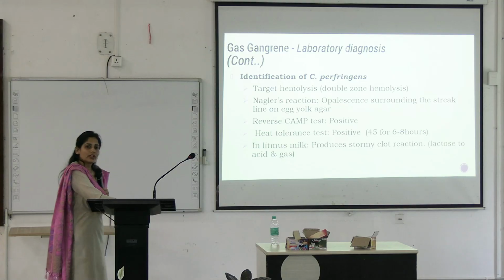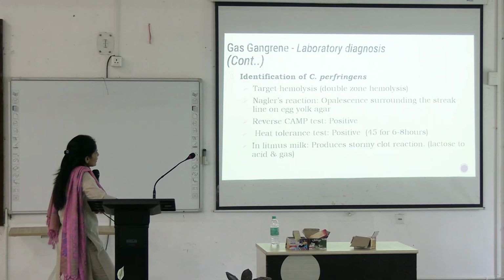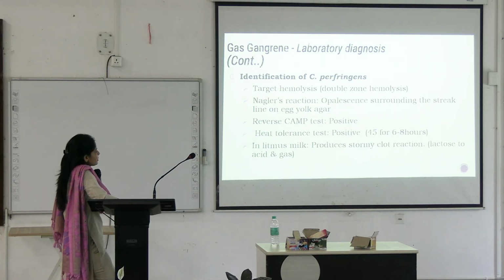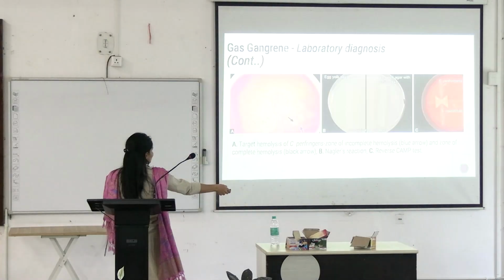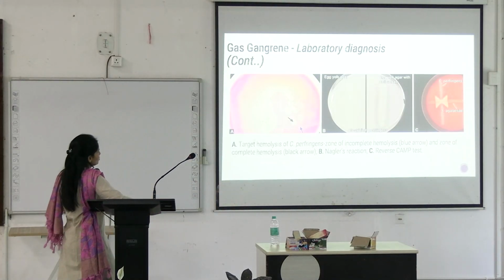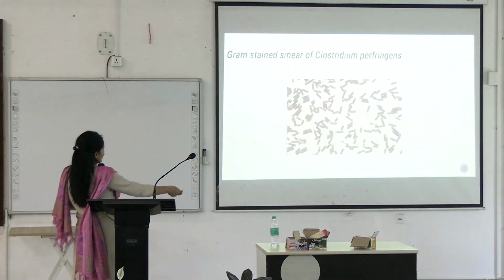How is the identification of C. perfringens made? It will show you target hemolysis, double zone hemolysis. Can you see here? It's because of the two toxins. Here you can see this one hemolytic part. Beneath that there is another. This is because of the two different toxins that you will see.